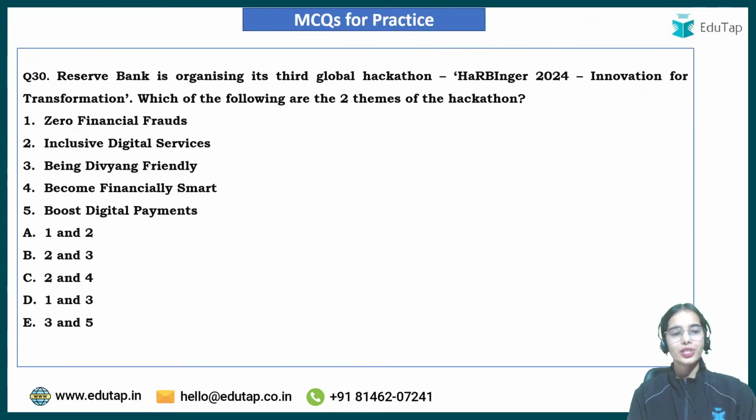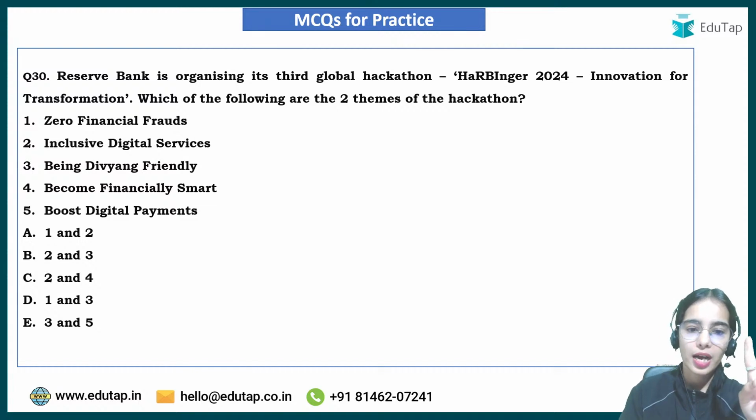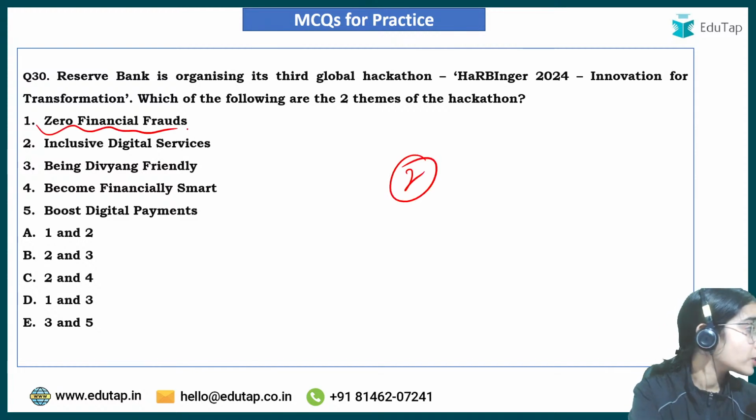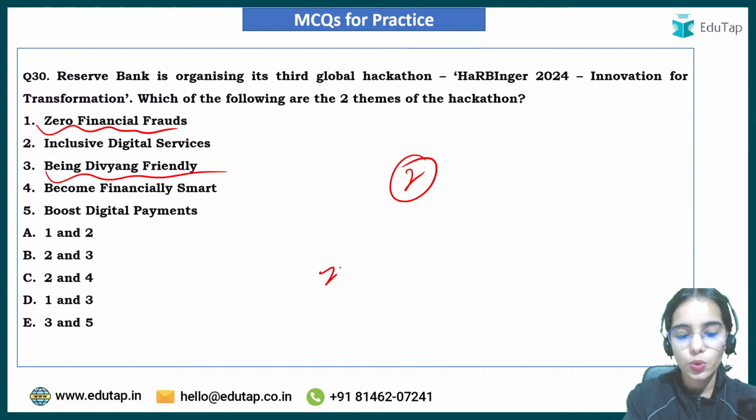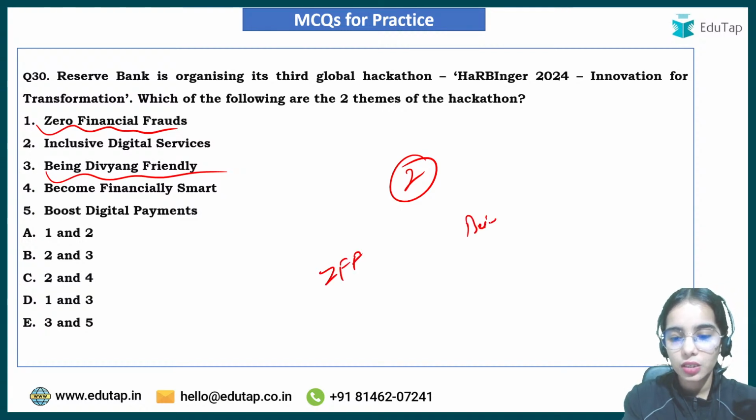Now coming to the next question. Reserve Bank is organizing its third global hackathon, Harbinger 2024, Innovation for Transformation. Which of the following are the two themes of the hackathon? There are two themes: zero financial frauds and being Divyang friendly.